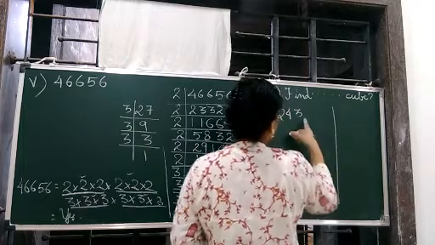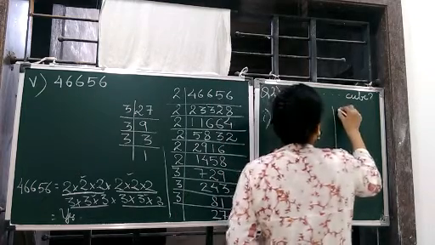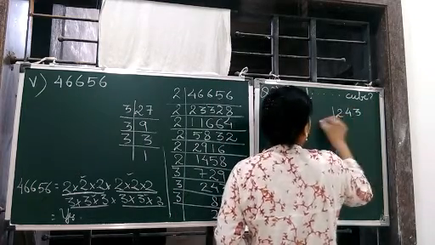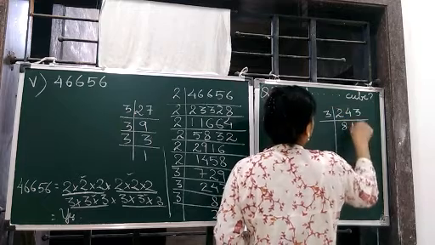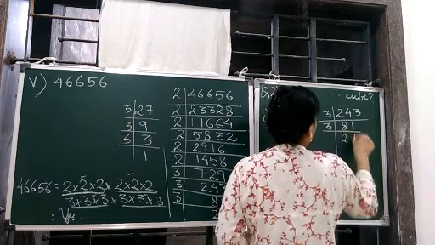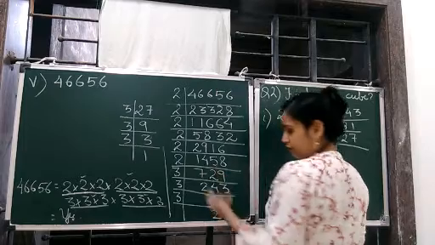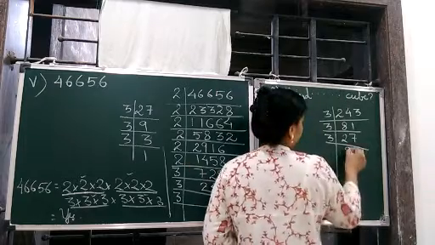243. It will go by 3. I'm cheating from here. I remembered. Okay.